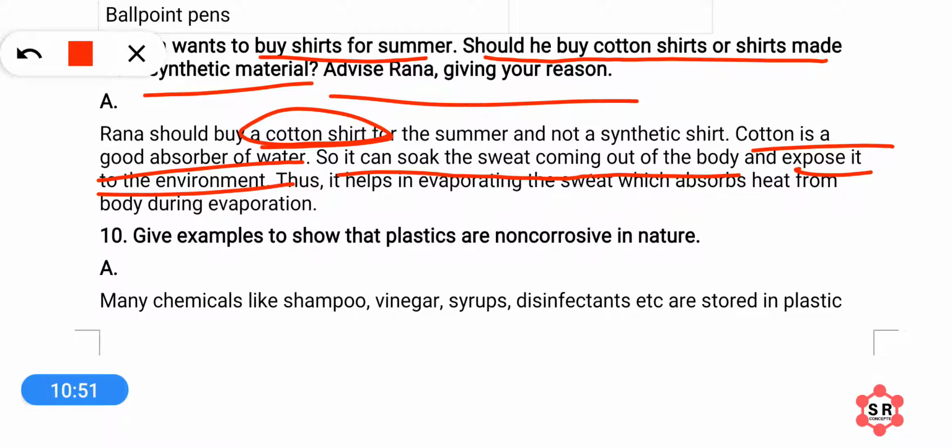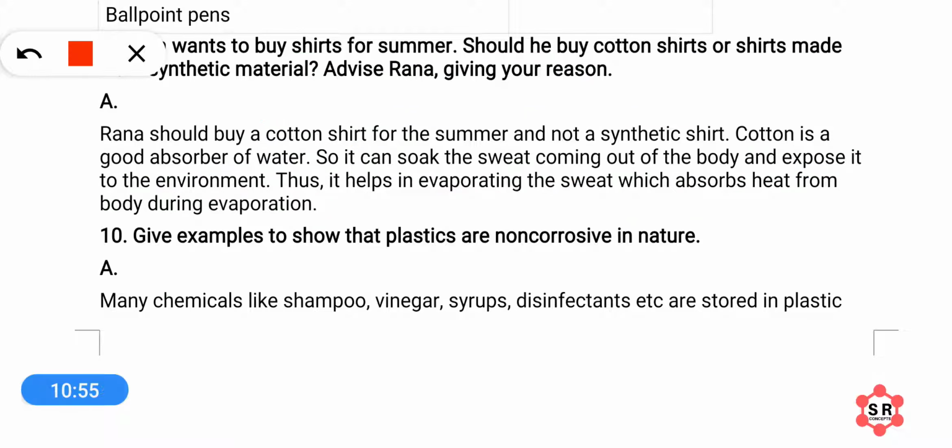During evaporation, the sweat absorbs heat from the body, and this is why it causes cooling. So Rana should buy a cotton shirt because cotton absorbs sweat, exposes it to the atmosphere, and when the sweat evaporates, it causes cooling of the body.